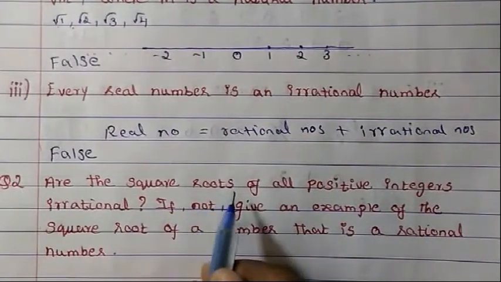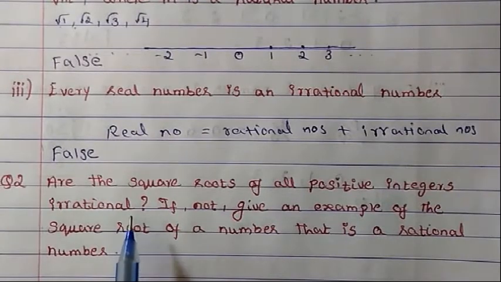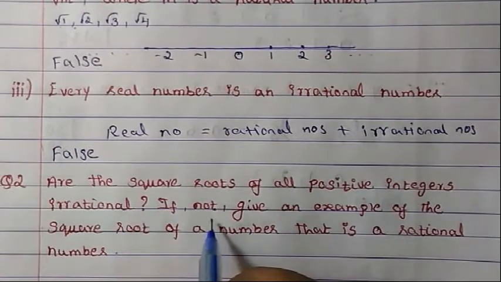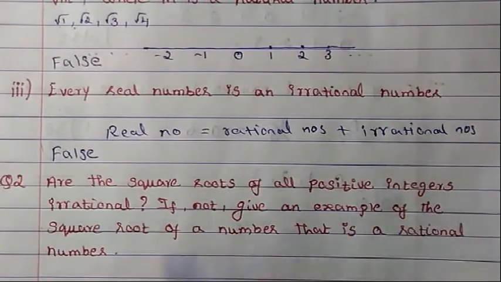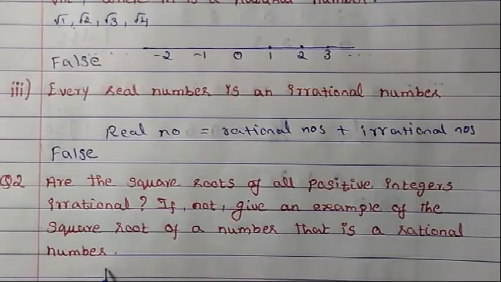Now coming to question 2. Are the square roots of all positive integers irrational? If not, give an example of the square root of a number that is a rational number.